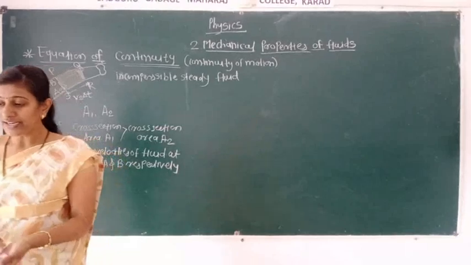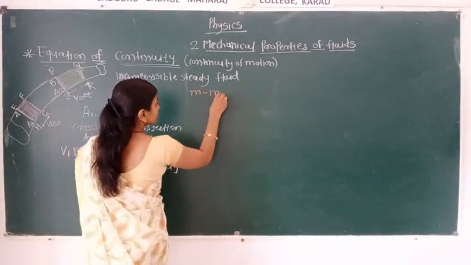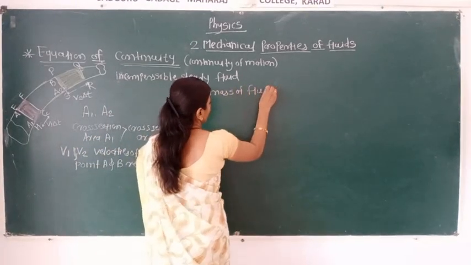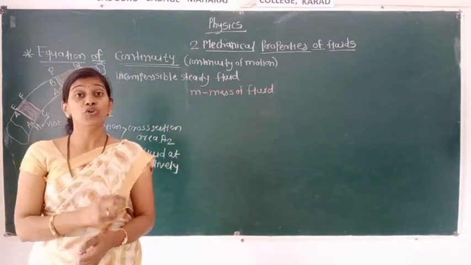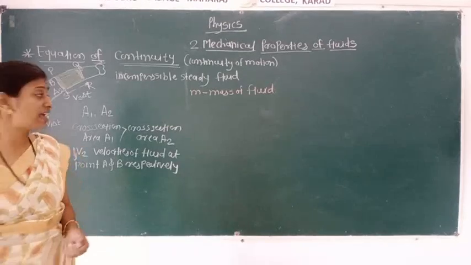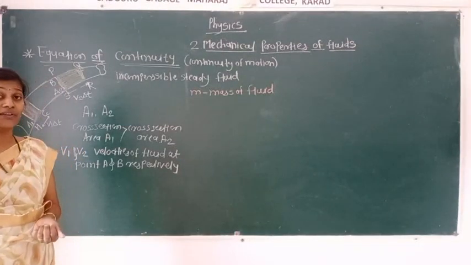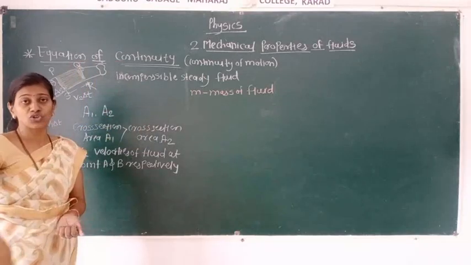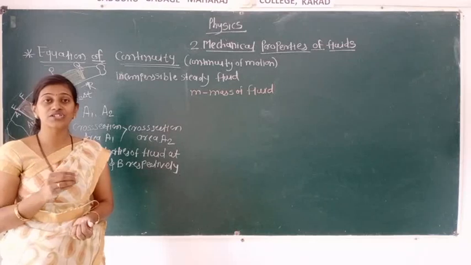Now let me take another point, M. M is the mass of the fluid. Just now we discussed that the amount of fluid entering the tube is the same amount of fluid leaving the tube. So I want to tell you one thing: the fluid entering the tube has mass M, and the fluid leaving the tube also has mass M. Here we are going to use the conservation of mass.